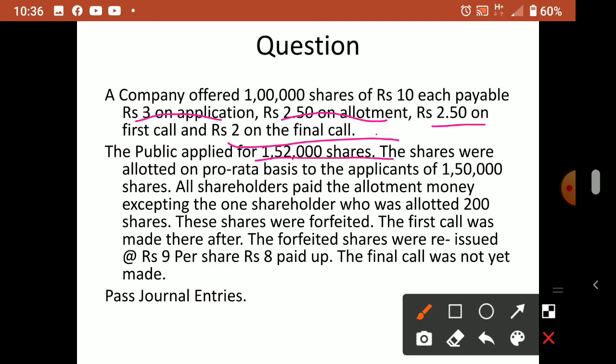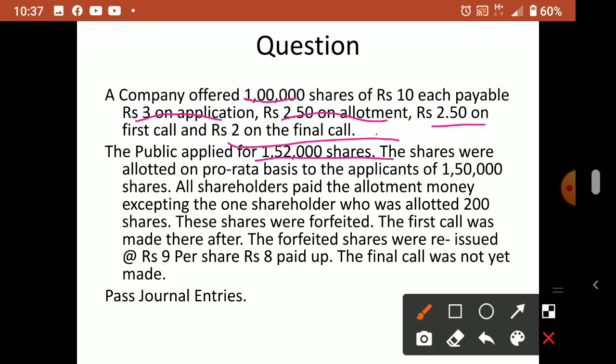So our subscription case already we discussed. When the public apply more than the number of shares issued by the company, that case is known as what? Oversubscription. So here the company is having only 1 lakh shares, but the public applied for 1,52,000 shares. So different options also company may exercise.